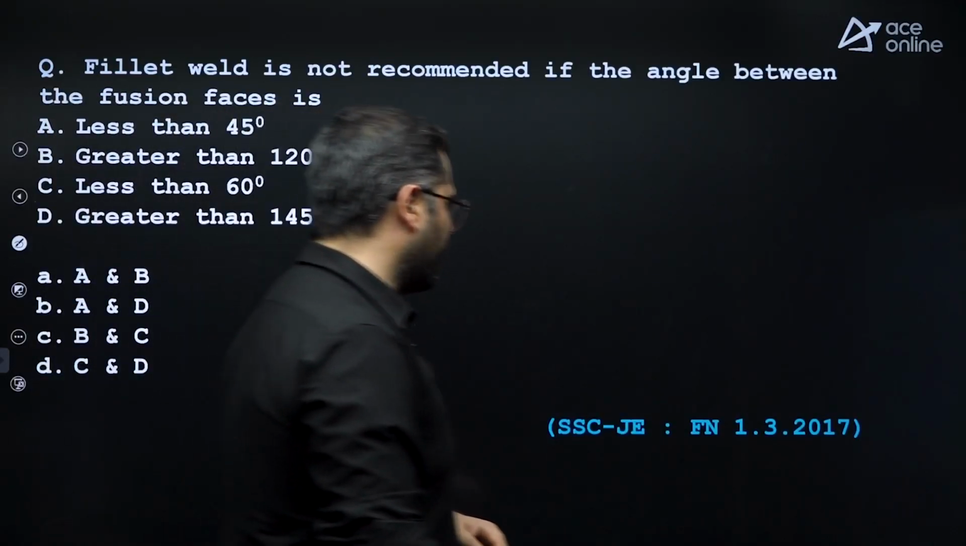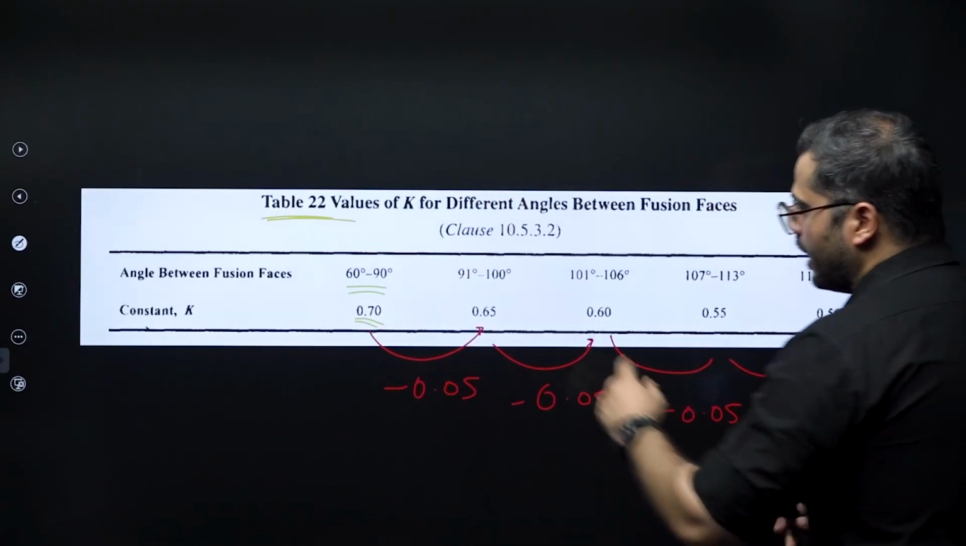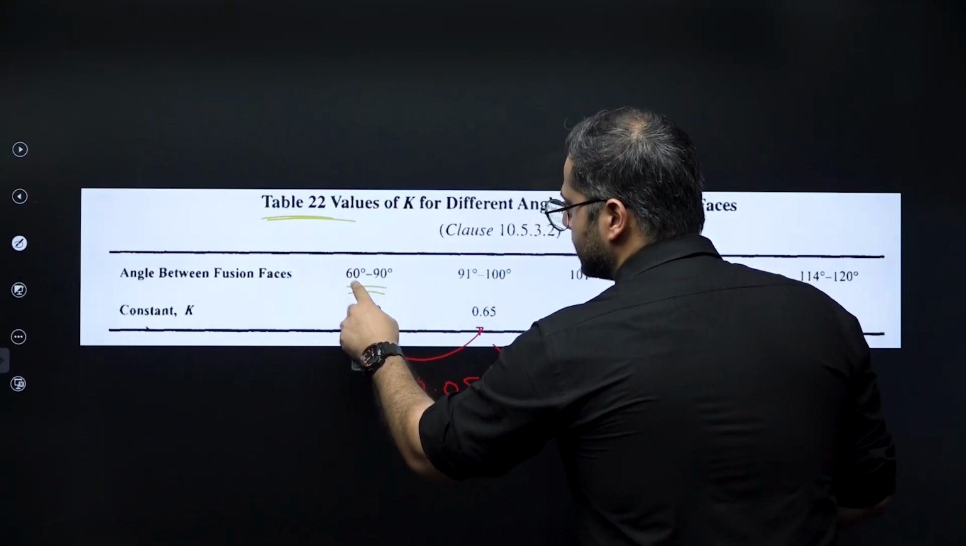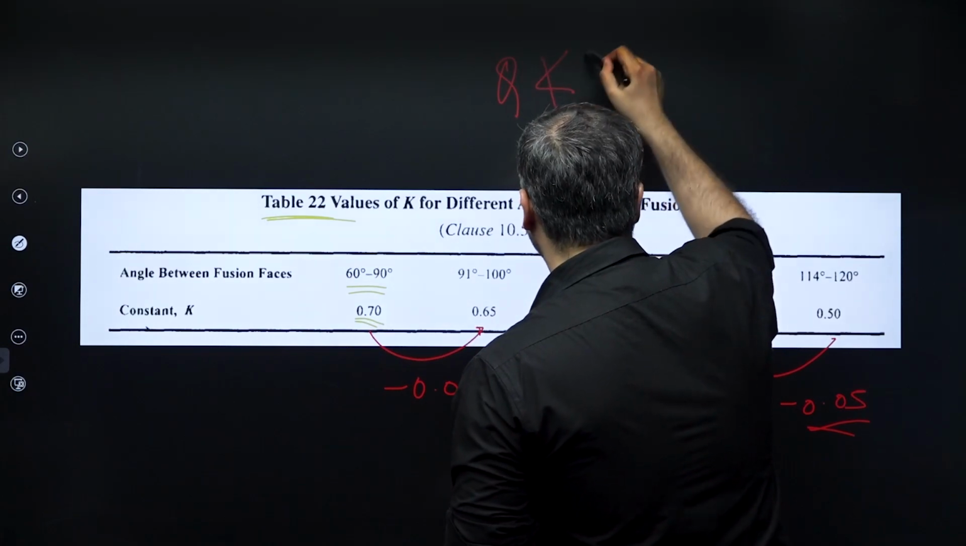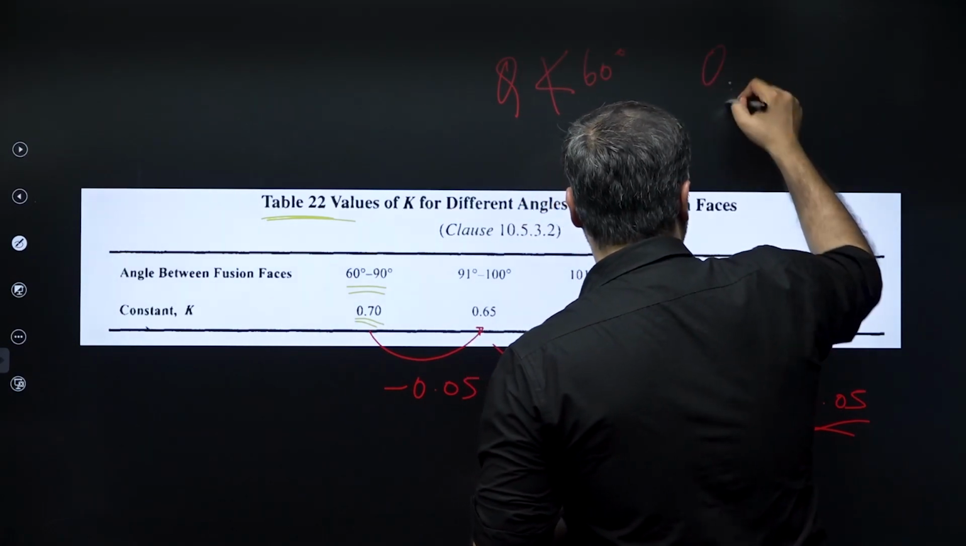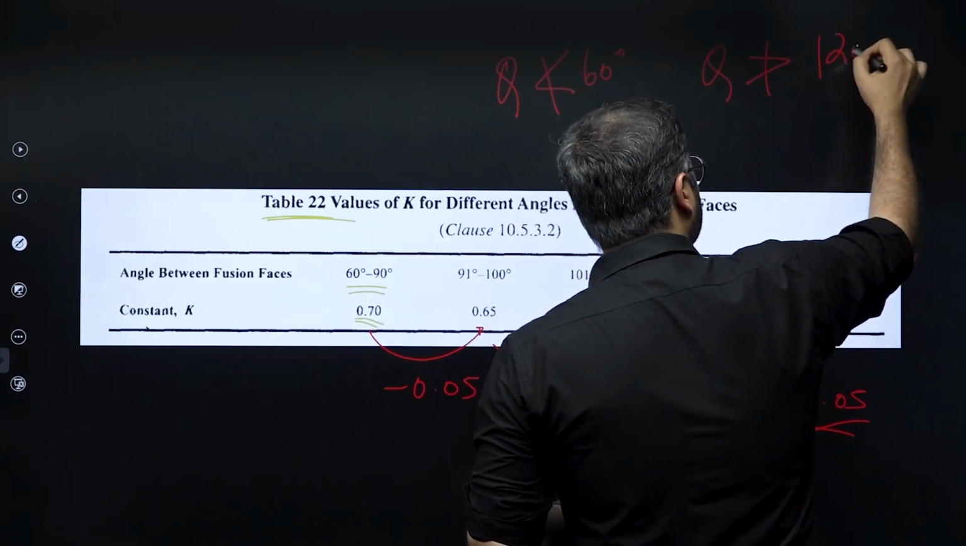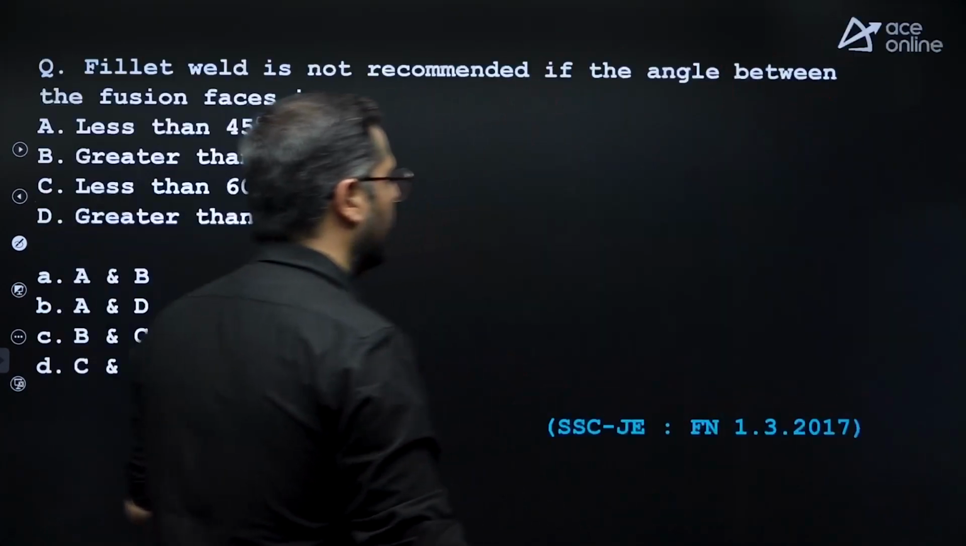Next question. From this table only you can see the angle between the fusion faces, theta, cannot be less than 60 degrees and cannot be greater than 120 degrees. From this table only you can see.